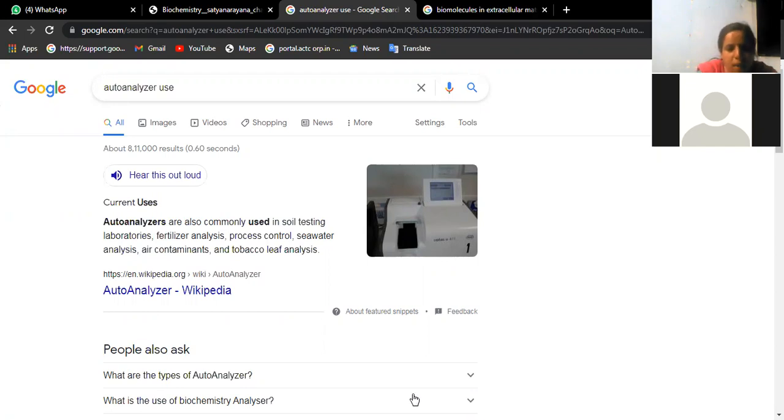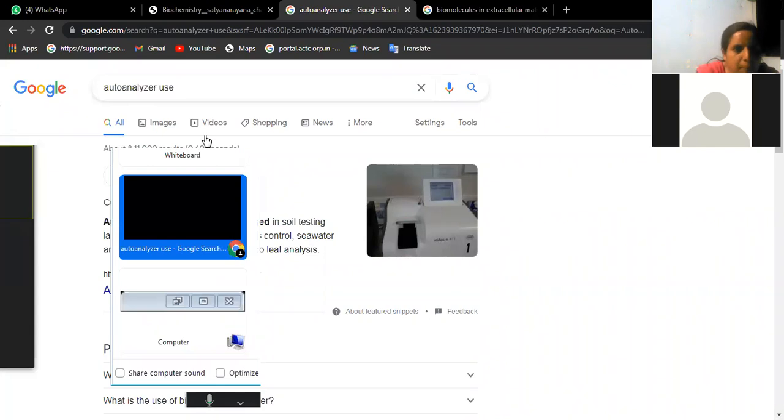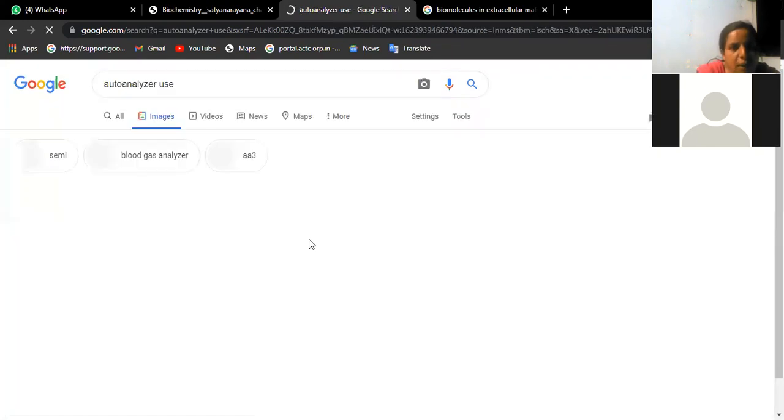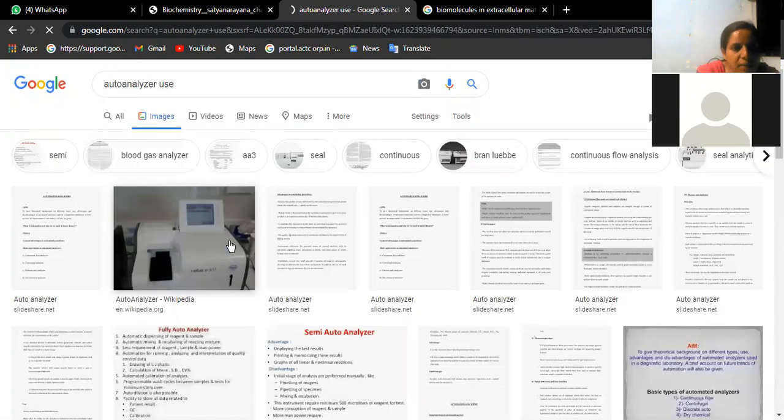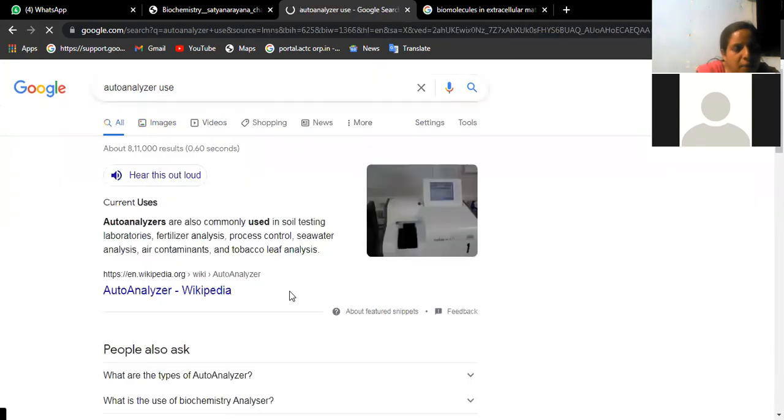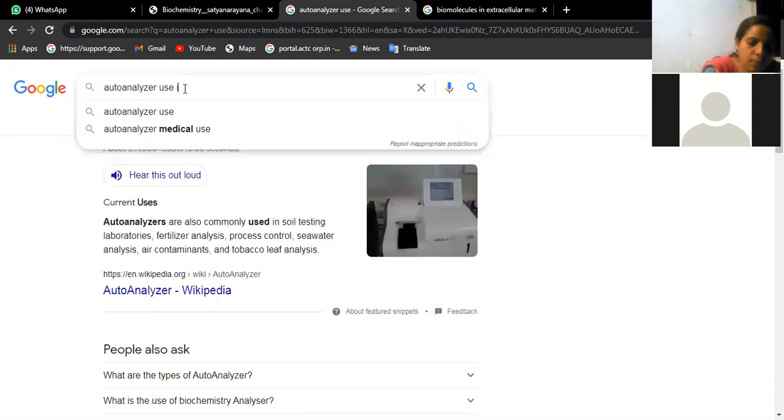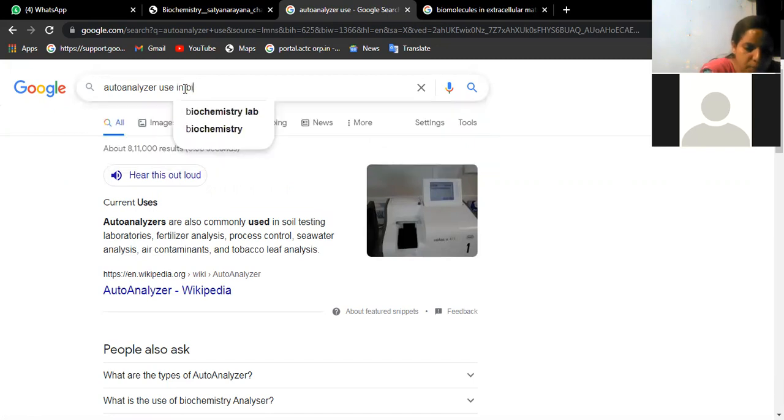I hope you should have seen when you went to your biochemistry lab an instrument which looks like this. The advantage is it is commonly used in soil testing, but we will see its use in biochemistry lab.